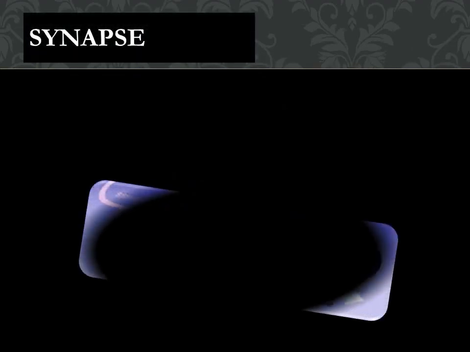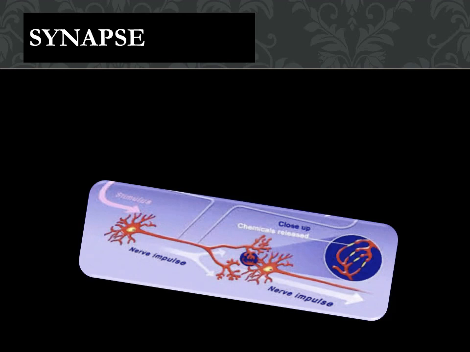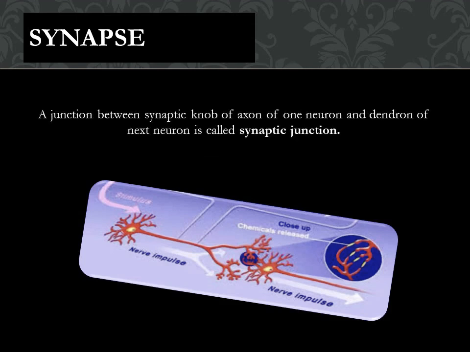Synapse. Children, as I said in the beginning, billions of nerve cells are bundled together to form our nervous system. That means each nerve cell is in contact with a neighboring nerve cell in such a way that the axon of one cell is in contact with the terminal branch of the other cell. The junction or point where the axon of one cell is in contact with the terminal branch of the other cell is called synapse or synaptic junction.